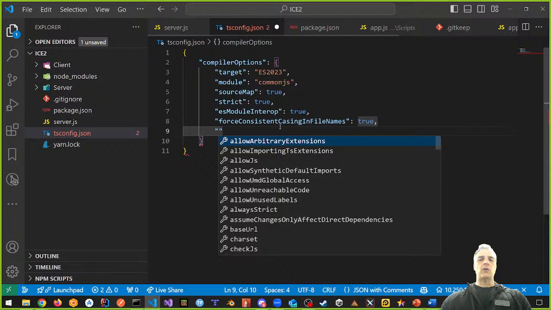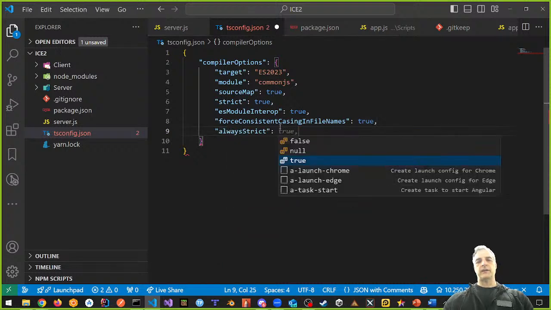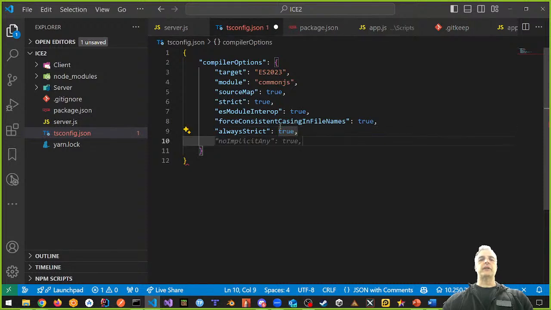And I also want to include always strict, because that'll prevent me from doing things like, sometimes when we create variables, we're not always strict. Strict and always strict work together. One day they're going to combine those two things. They do different things.